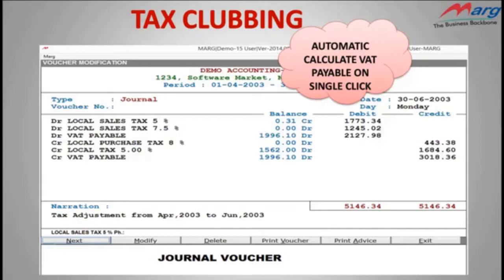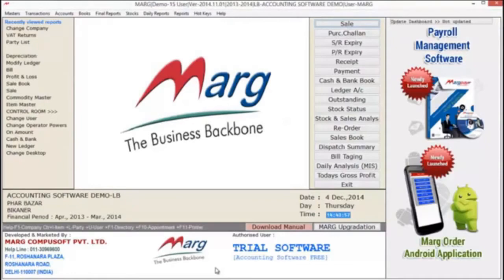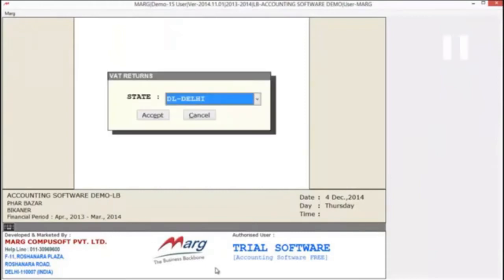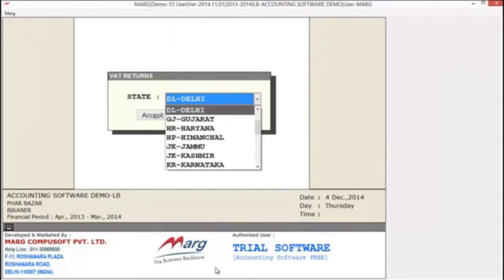Apart from that, if you want, you can view tax computation reports. Let's view it in the software. How can we generate this report? For that, you have to move on to the final report menu of Mark software. Here you have an option of VAT returns. As you press enter on it, it will open a window of states. Here you can select the state of which you want to generate VAT returns. Right now we select Delhi here.